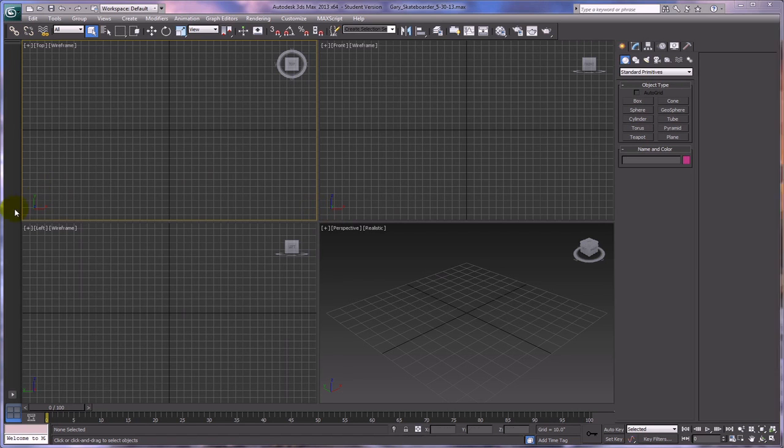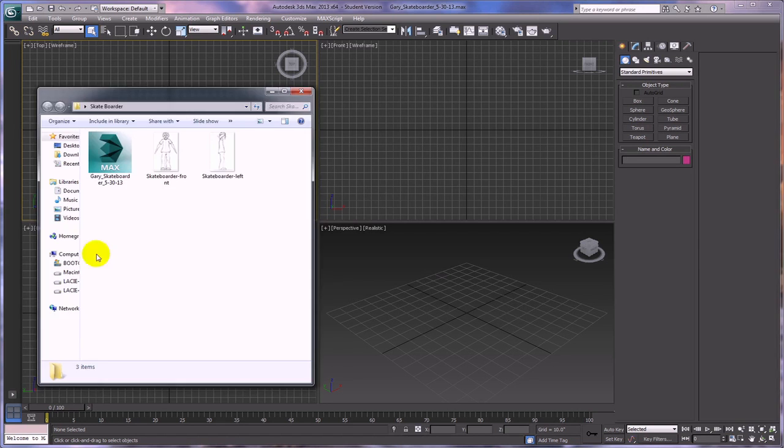We want to make sure we get some important things taken care of first before we actually get busy working in 3ds Max, and the main thing is that you have a production folder. I'm going to open up mine. It's very important that you have a production folder. You should know that by now, but I can't stress it enough. Every time I talk about projects, I remind students you have to have a production folder for all of your files to reside in. Texture files are linked, and so if you were to move things around, you would lose your links on your textures, and that just creates problems.